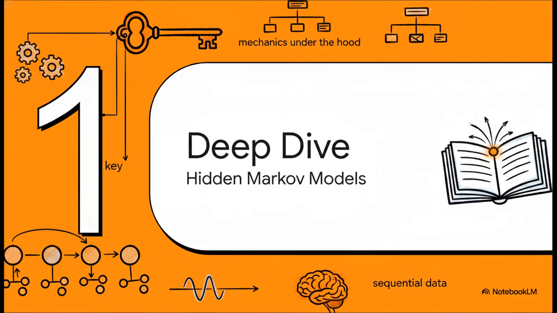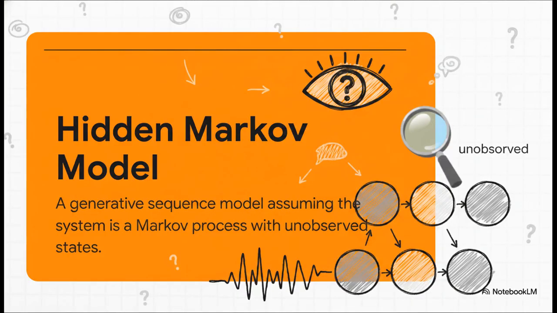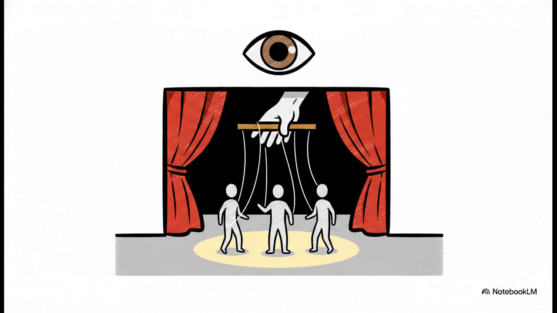Deep dive, hidden Markov models. Now, we could easily spend an entire explainer on each of those 4, but today we really want to peek under the hood. So we're going to focus on just one, the hidden Markov model. Getting how an HMM works is like getting a master key to how machines process sequential data. Formally, a hidden Markov model is a generative probabilistic sequence model that assumes the system is a Markov process with unobserved or hidden states. Now, what's really interesting about this is that word unobserved. The entire point of the model is to figure out something that's hidden from plain view based entirely on the external clues it can actually observe. It's all about this duality between the seen and the unseen.